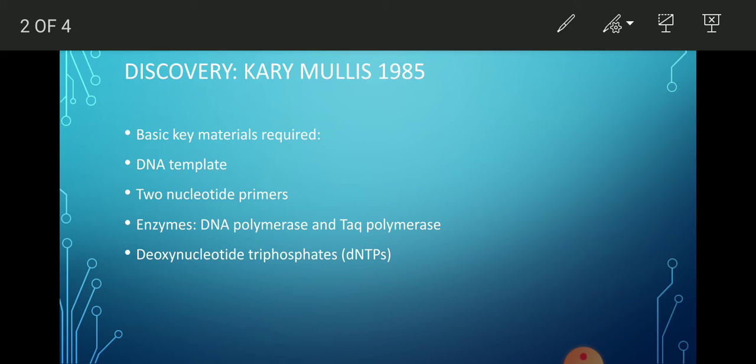One of the salient features of Taq polymerase is that it is thermostable and can stand high temperature, and it is derived from the bacterium Thermus aquaticus. It is a highly thermostable enzyme, and Taq polymerase and DNA polymerase are basically used in the third step of the PCR technique.